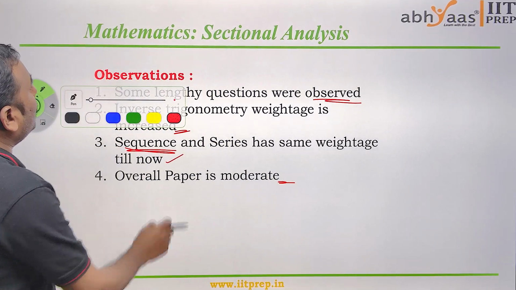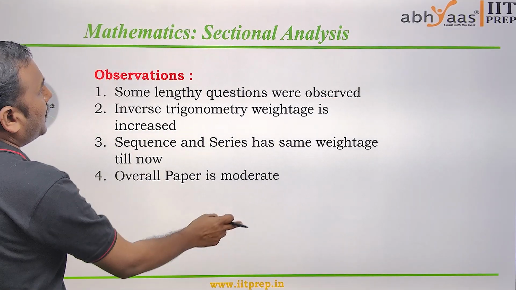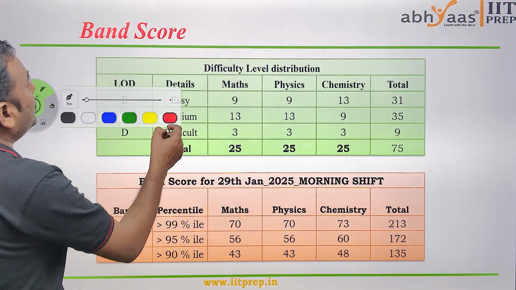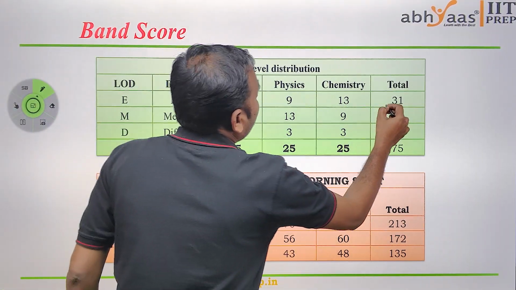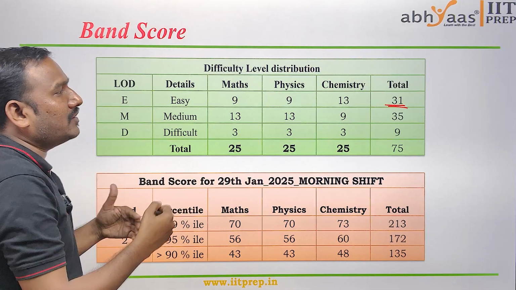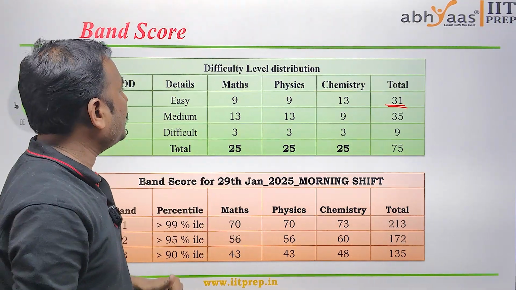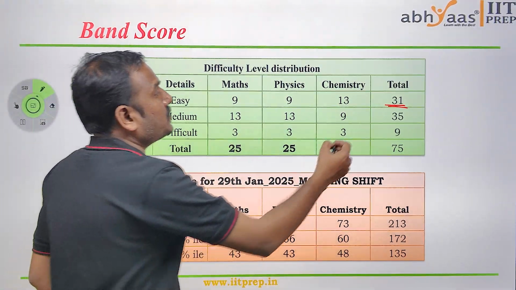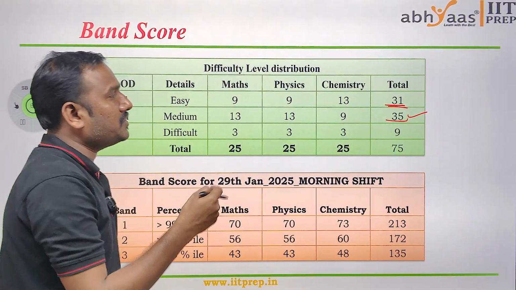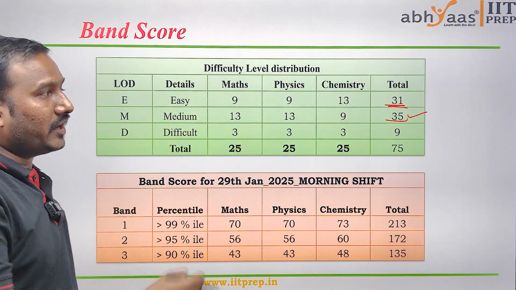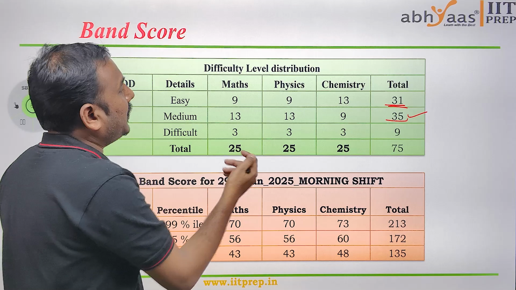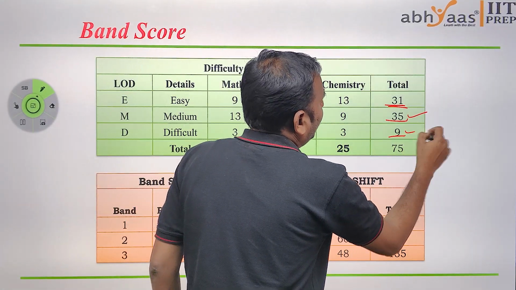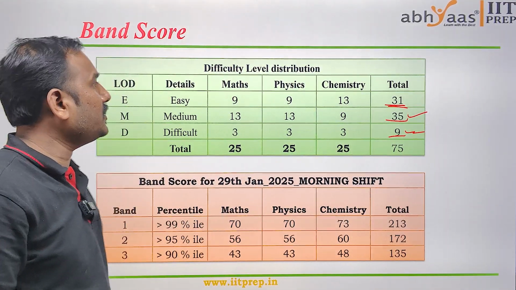Now coming to the band score of this paper. We observed 31 easy questions combining math, physics, and chemistry, and 35 medium questions, which is 13, 13, and 9. And 3, 3, 3, overall 9 difficult questions were observed in this paper.